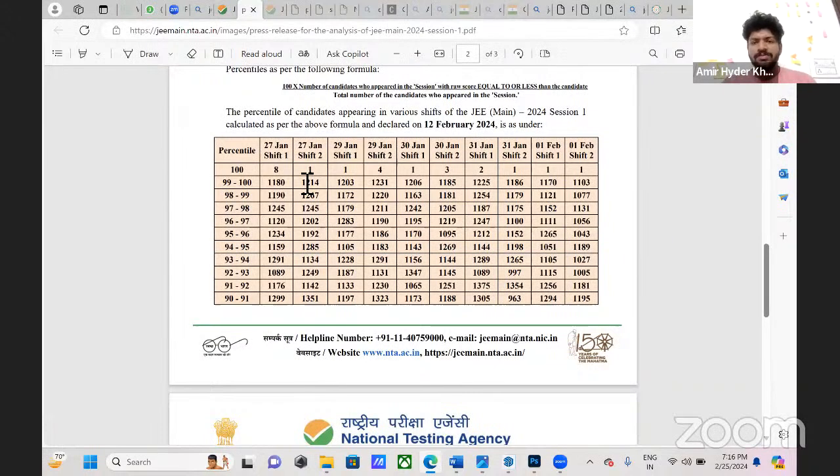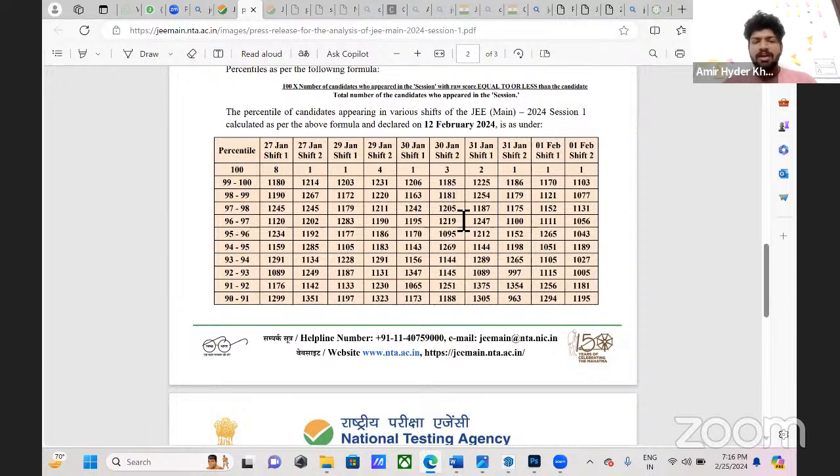For people who don't know what the percentile system is, I'll give a small explanation. For example, there are five students writing one small test in class, and it's for 10 marks. If the topper of the test gets 7 marks out of 10, he will be considered 100 percentile. 100 percentile means the first mark in the exam.